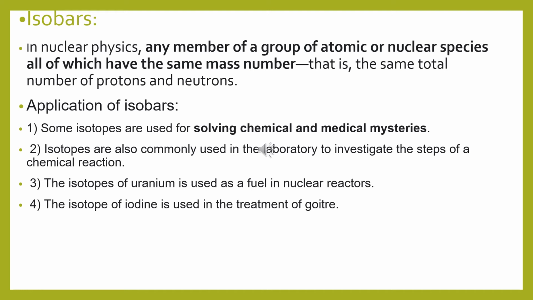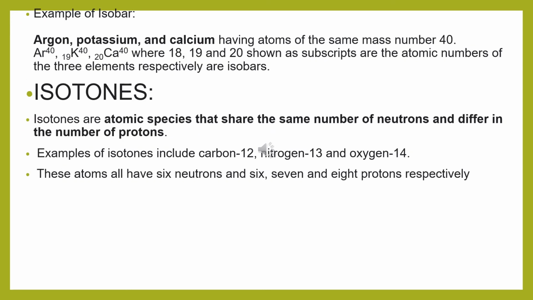Isobars. Isobars can be discussed in nuclear physics. They have the same mass number, though the total number of protons and the total number of neutrons differ. Examples of isobars: argon, potassium and calcium have atoms of the same mass number, 40. The atomic number of argon is 18, potassium is 19, and calcium is 20. These three elements have different atomic numbers but the same mass number, 40.